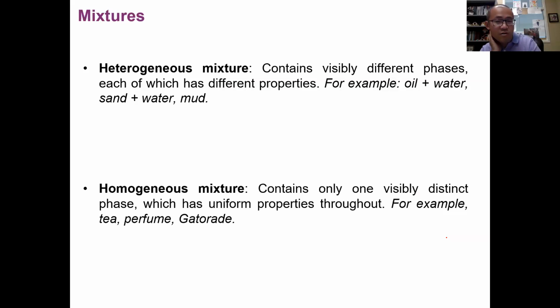Okay, so here are examples. Heterogeneous means many variable phases, like oil and water, sand, water, and mud. In mud, the top can be dry and the bottom more wet. So you can see it's not uniform. But homogeneous mixtures like your tea, perfume, and Gatorade are the same throughout, uniform throughout the mixture. So we call that homogeneous mixture.